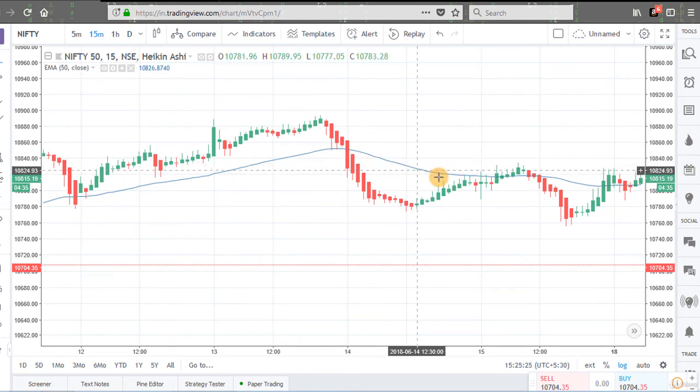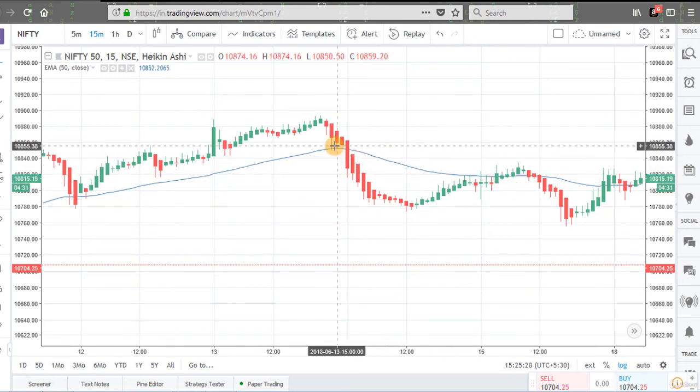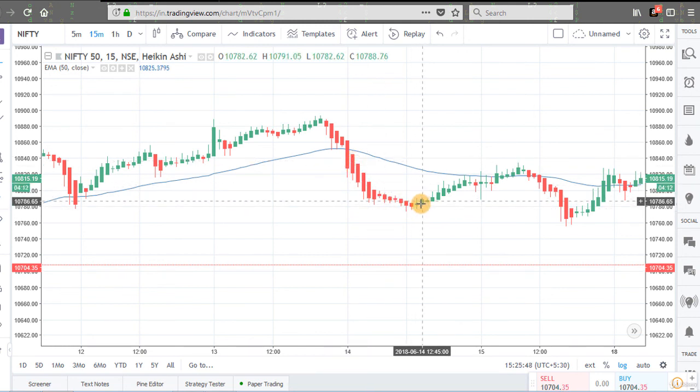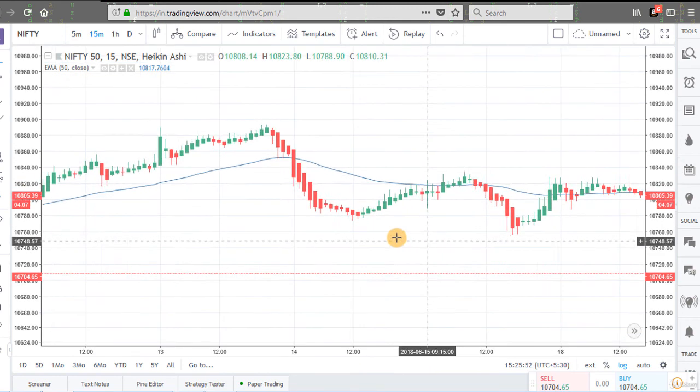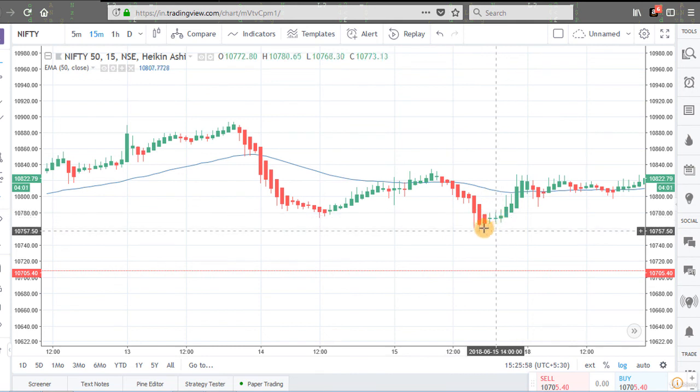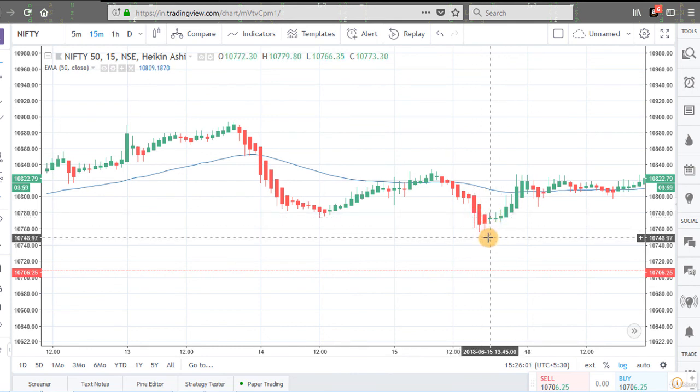Now prices are below this moving average. Here we are getting a signal candle that is below the moving average. Also, this is a red color candle having no upper shadow, so this is the signal candle. We can make entry on the next candle. This is our entry position, short sell position, and when we get a doji candle of opposite color, this is the doji candle of green color, so we can exit here. Again we can make entry here, we can short sell here, and this will be our exit position.